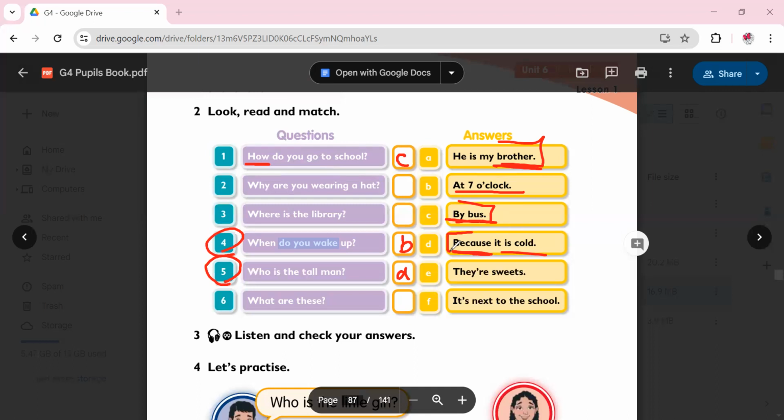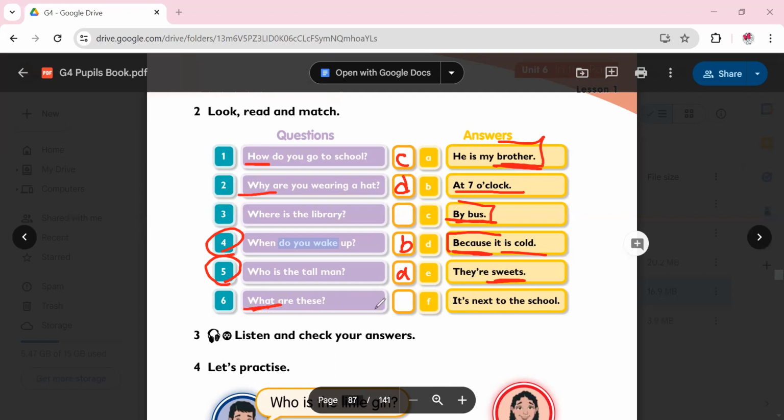Because it's cold. Because. In what WH question do we answer with because? Why. We answer why with because all of the time. So why is over here, number 2. Why are you wearing a hat? Because it's cold. There are sweets. I'm asking about things over here. So what WH question do we use to ask about things?